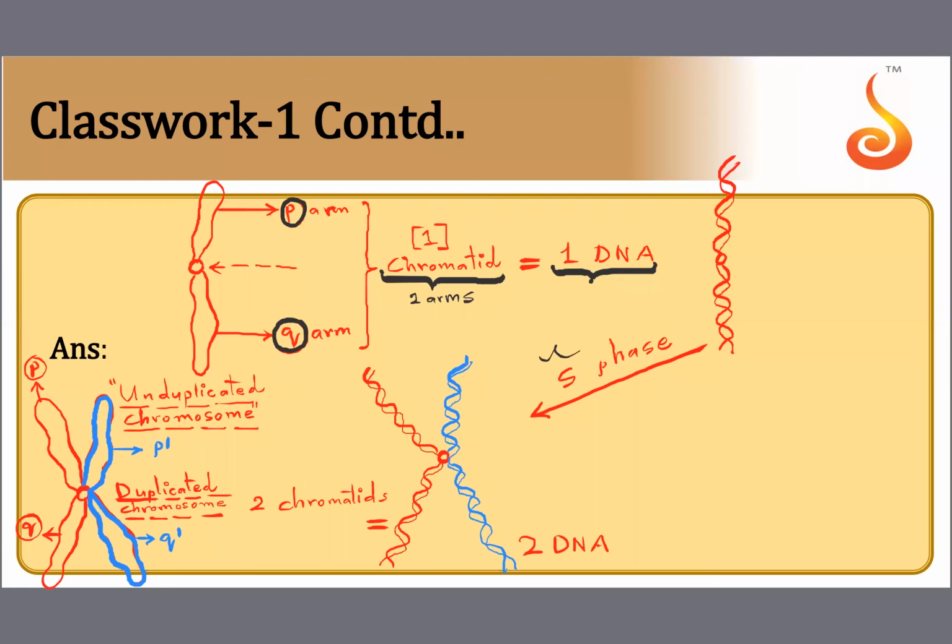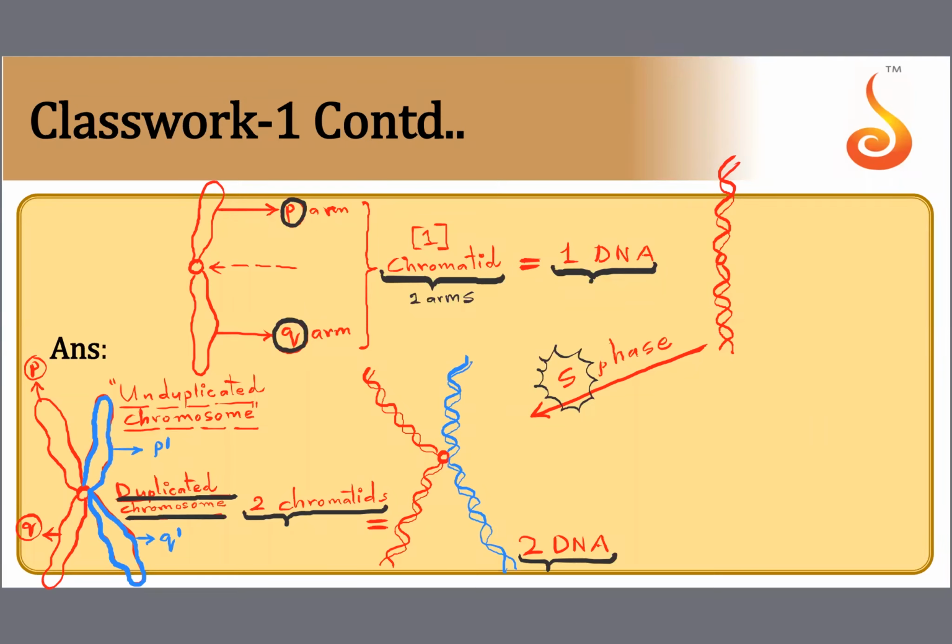Now, after going through this phase, S phase, this is the importance of S phase. After passing through the S phase, one DNA became two DNA. Two DNA on condensation becomes two chromatids. And when a chromosome has two chromatids, I am not going to call it an unduplicated chromosome. I am going to call it a duplicated chromosome.